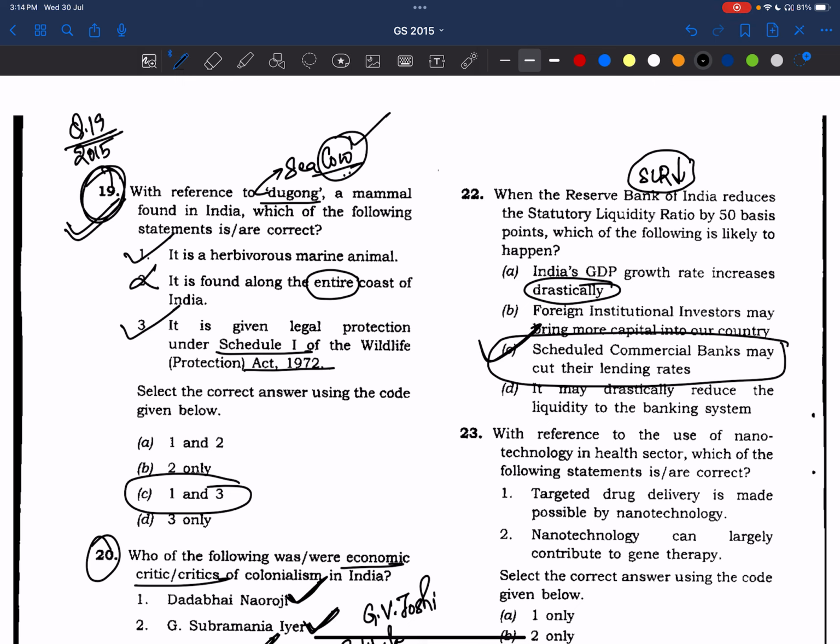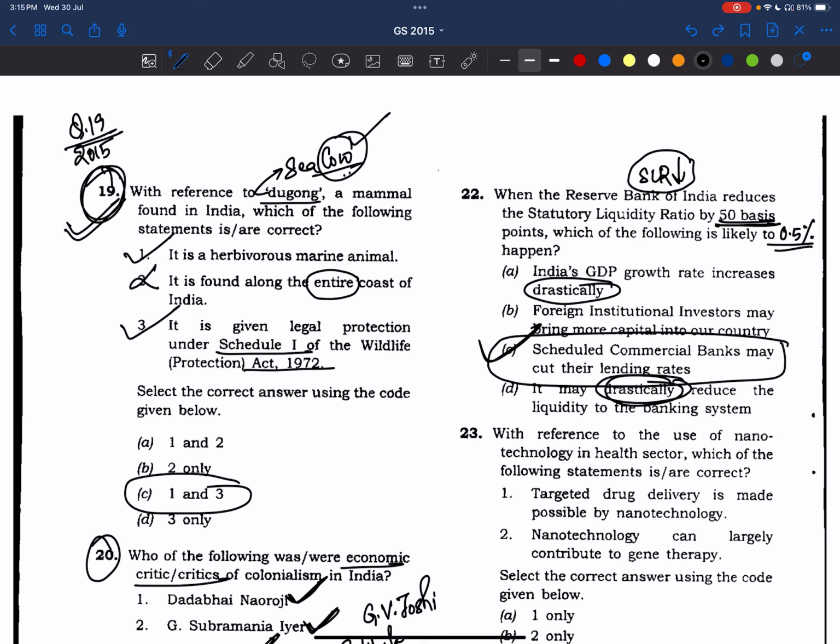Answer is C. See, it may drastically reduce the liquidity of the bank. See, it is increasing the liquidity, not reducing. But he's saying drastically. This is only 50 basis points. I think 50 basis points means 0.5%. If I'm wrong, please tell me in the comments, friends. Okay, I think 50 basis points is 0.5% only. This is a very little reduction, right? So answer is C.